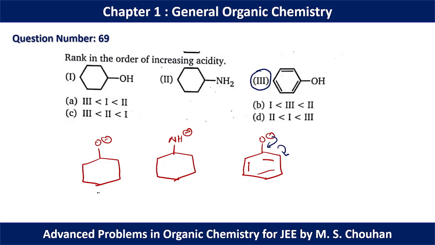Now, if we compare between 1 and 2, 1 is more stable because the electronegativity of oxygen is higher compared to nitrogen. So the conjugate base stability order should be 3 greater than 1 greater than 2. And as we know, the conjugate base stability order and the acidic order are identical. That's why for question number 69, option D should be the correct option.